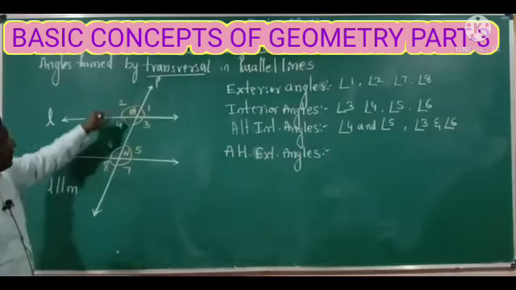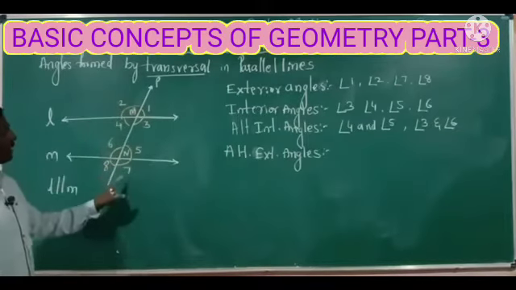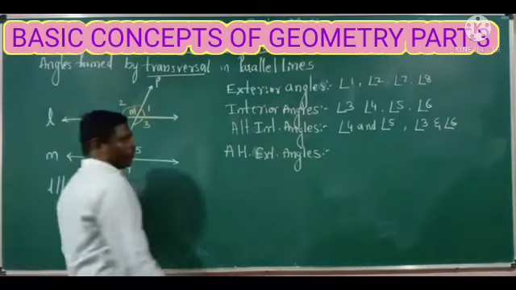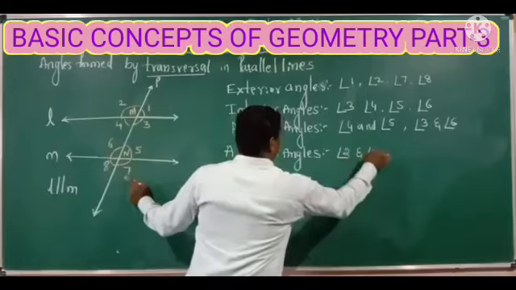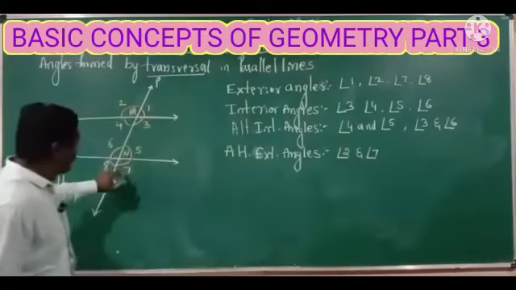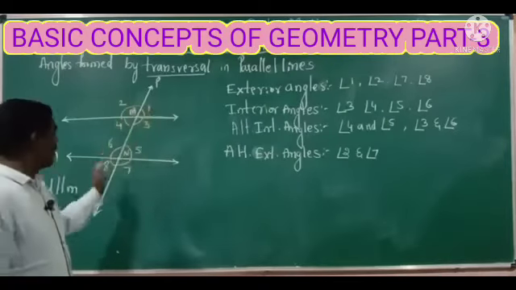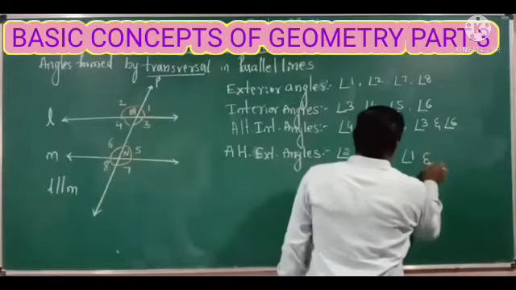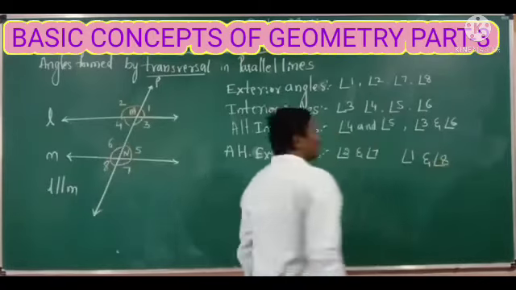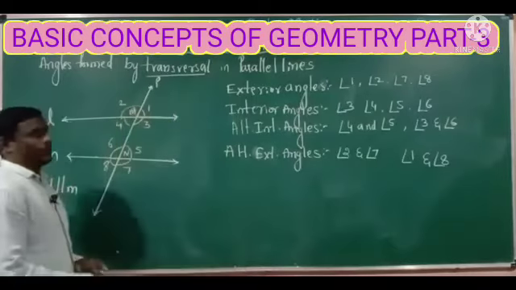Here, angle 2 and angle 7 are one pair of alternate exterior angles. This is the first pair, right? And angle 1 and angle 8 are the second pair of the alternate exterior angles.